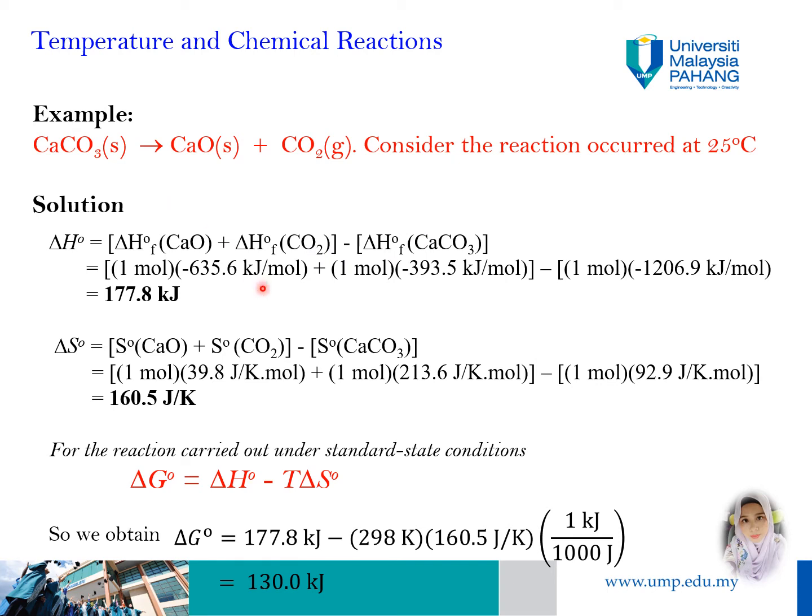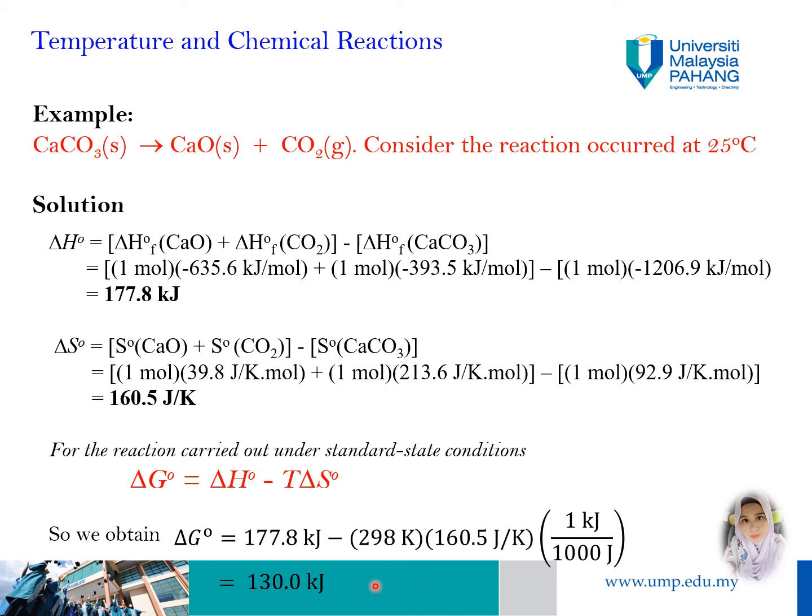Please note that you need to consider the state of the species because the values are different for solid, liquid and gas. Then you also need to calculate the entropy, which is equal to the entropy of the products minus the entropy of the reactants. So for a reaction carried out under standard state conditions at 25 degrees Celsius, delta G is equal to delta H minus T times the change in entropy.